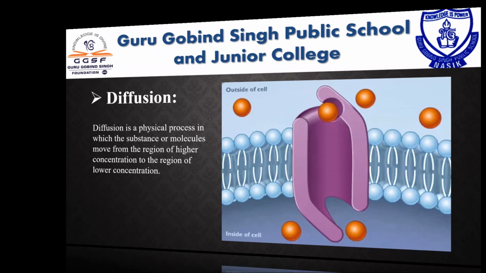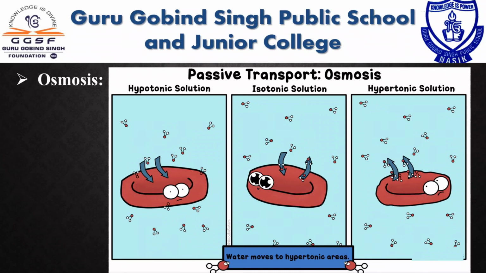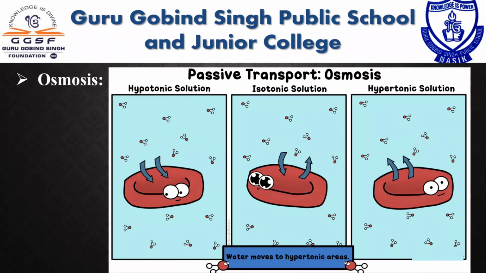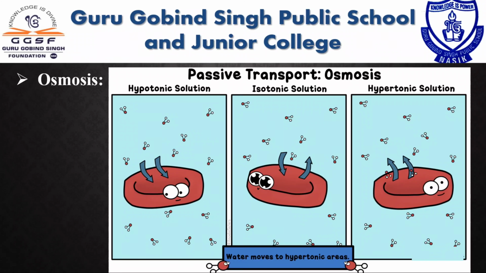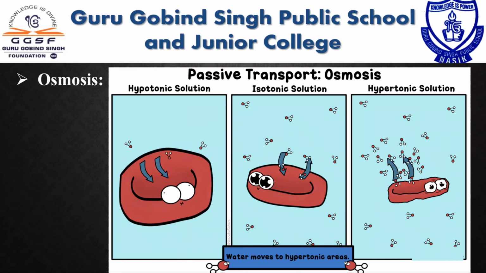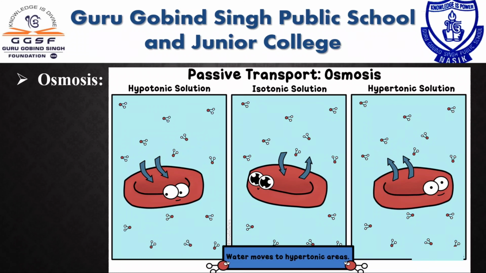Osmosis is the movement of a solvent across a semi-permeable membrane towards a higher concentration of solute. When a cell is submerged in water, the water molecules pass through the cell membrane from an area of low solute concentration to high solute concentration.